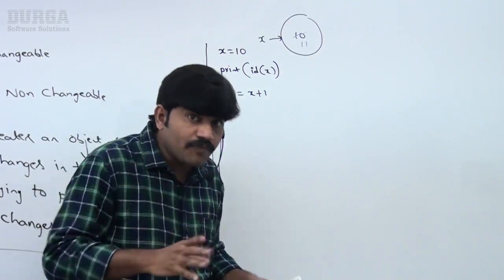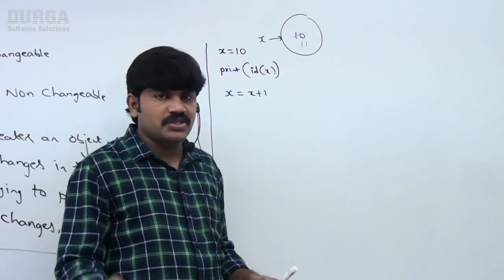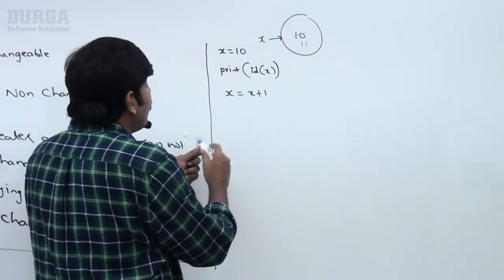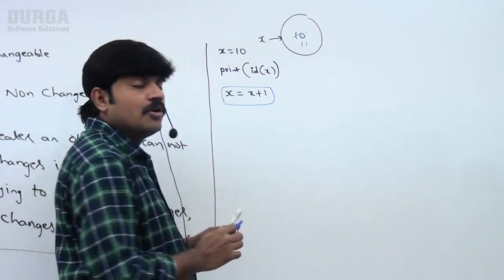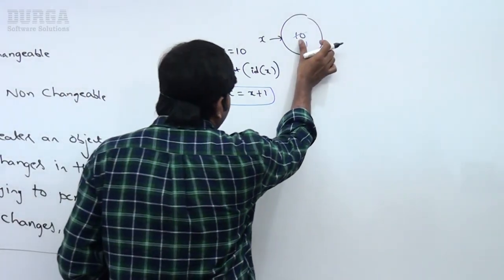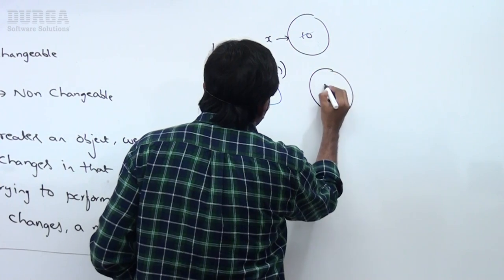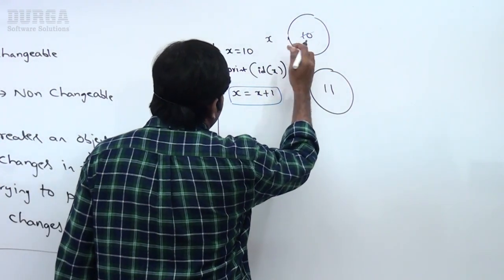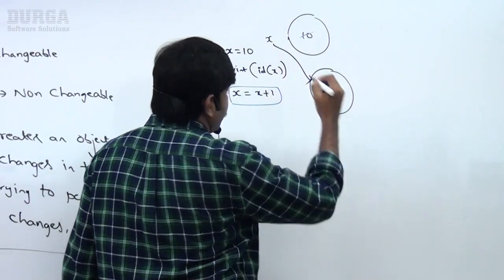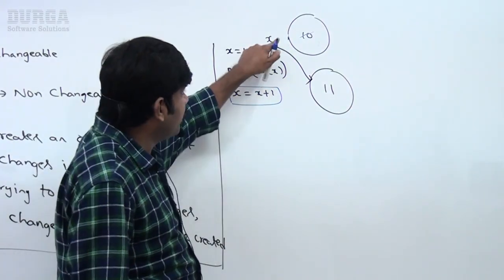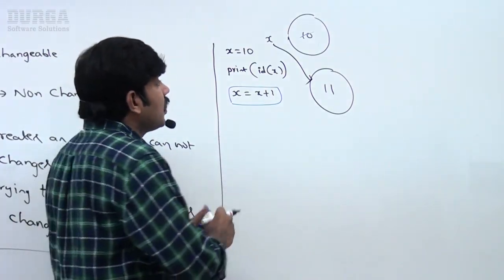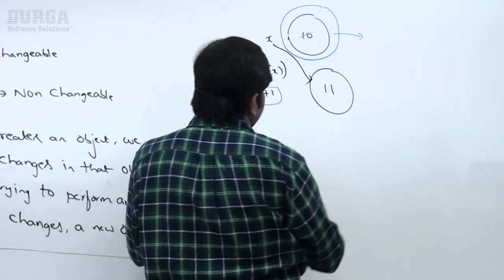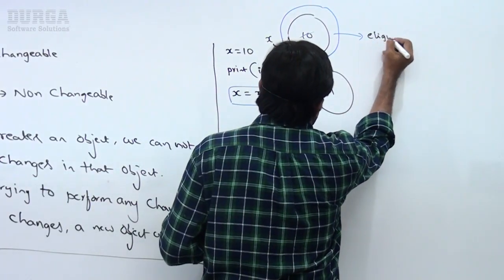If you are trying to perform any changes, with those changes, a new object will be created by default. Remember this one. Because of x is equal to x plus 1, with the 11 a new object will be created. Now onwards, x is pointing to this new reference variable. This old object is not having any reference variable, that's why it is eligible for garbage collection.